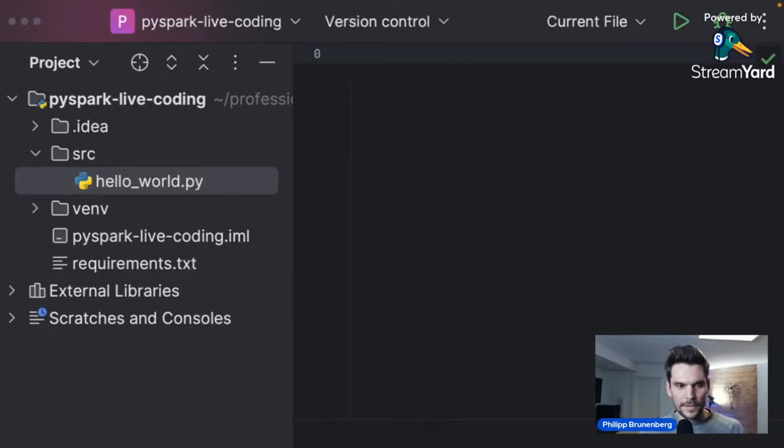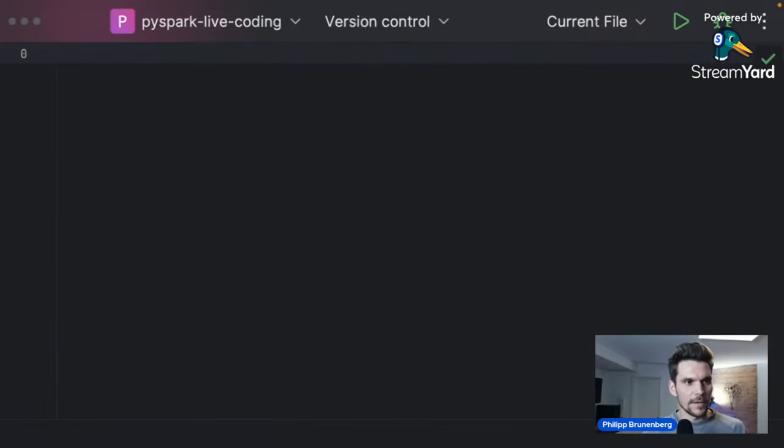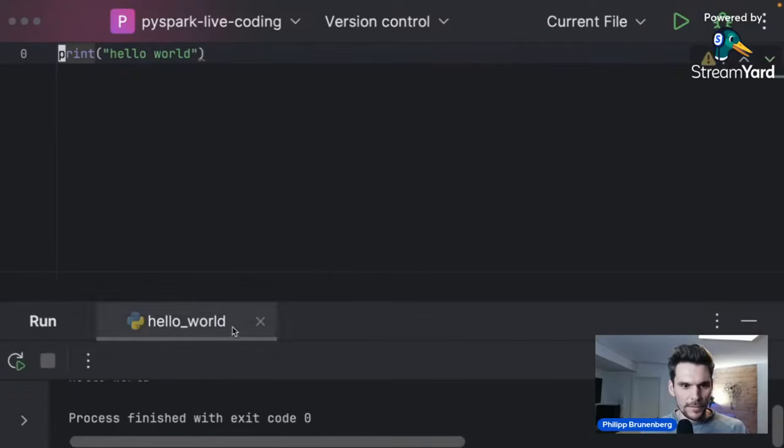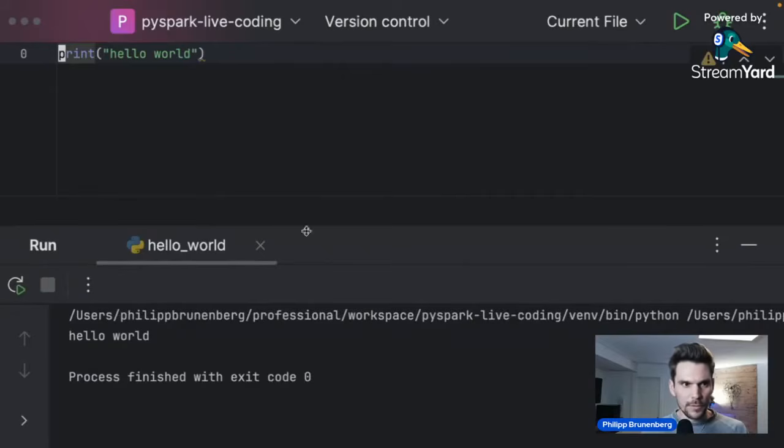All right, let's get started with our small hello world example. First of all, let me close this one. So hello world, we can print hello world simply by running a Python module here. And on the command line, we will see that it has printed hello world.